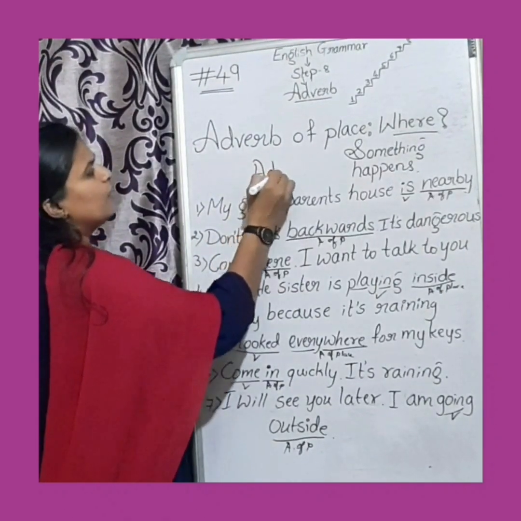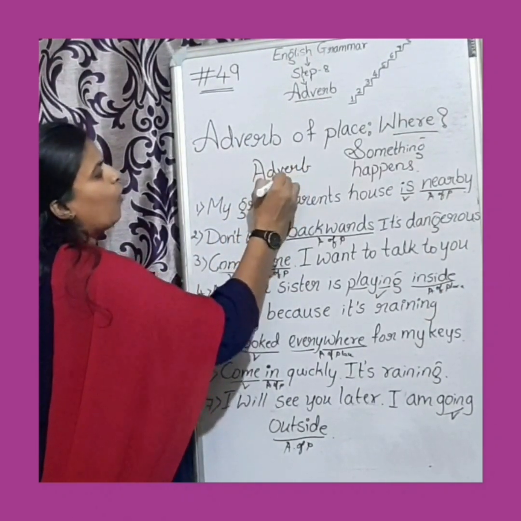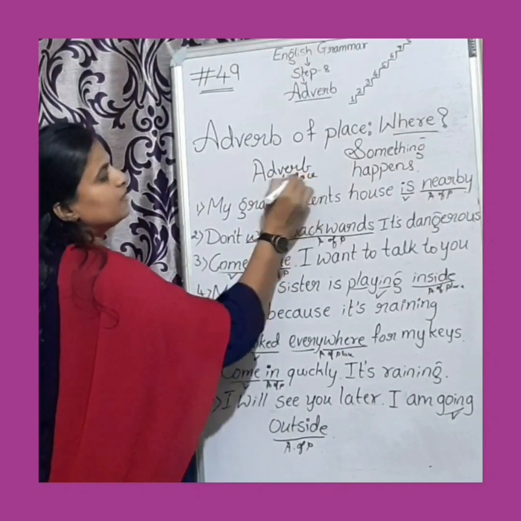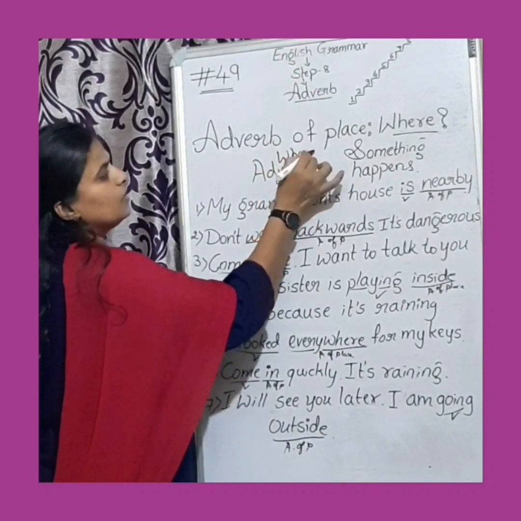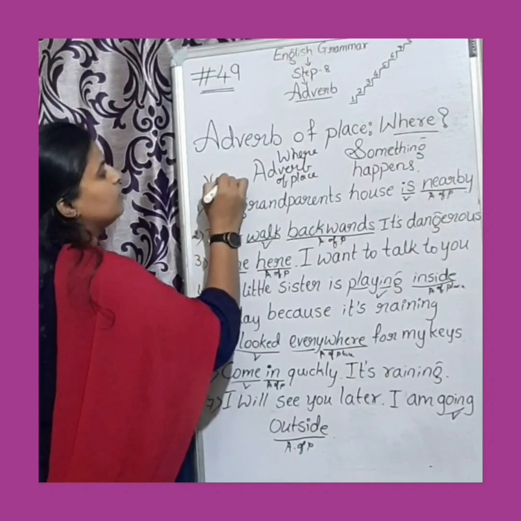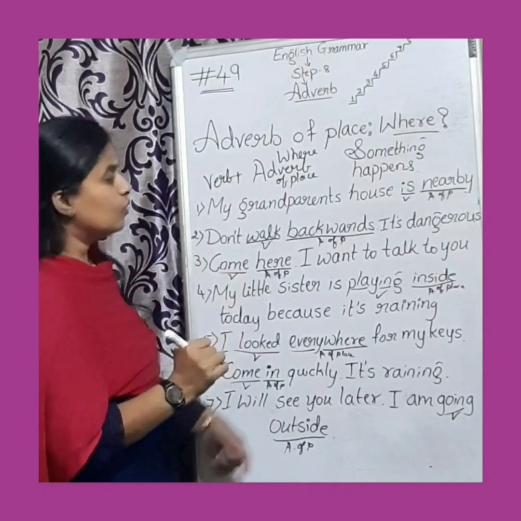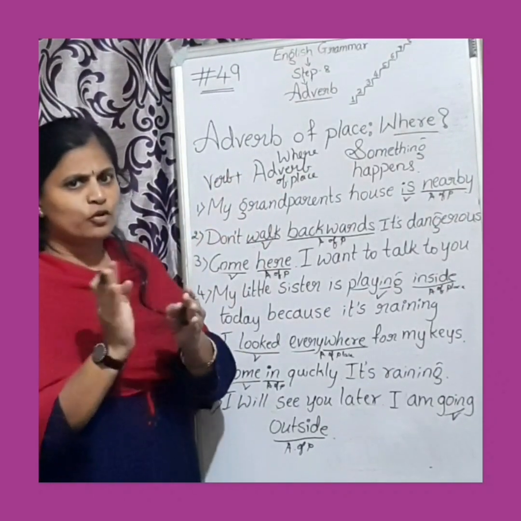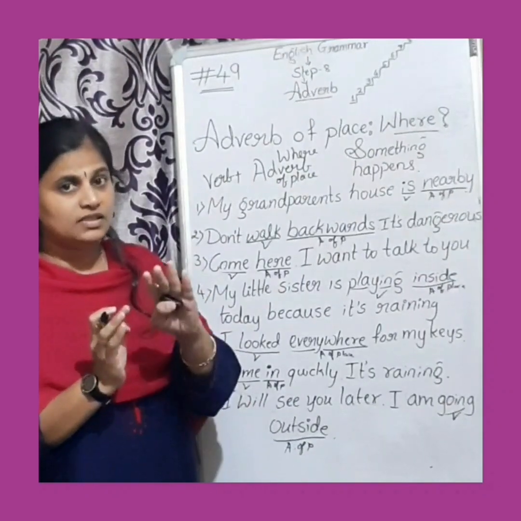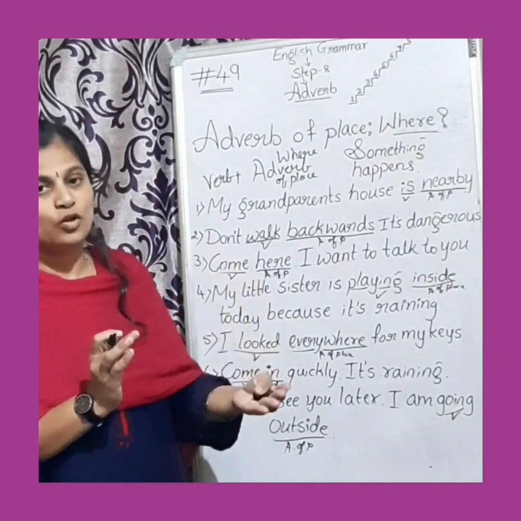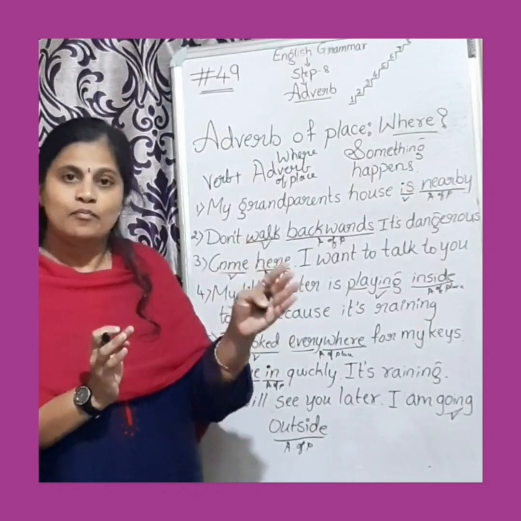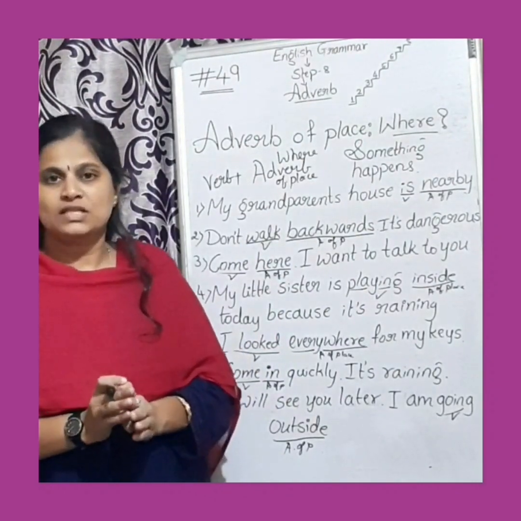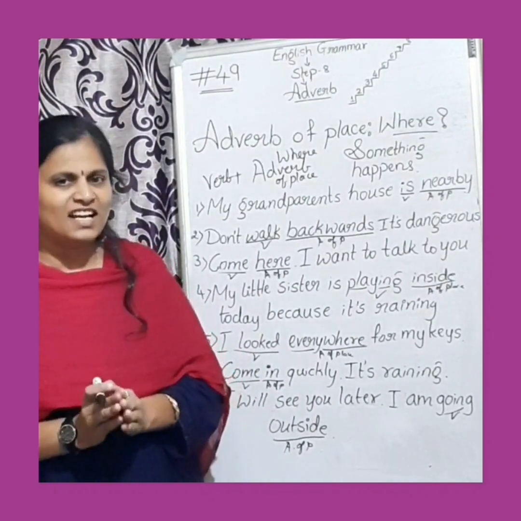So by looking at all these we can say that these are all adverbs of place. Adverb of place, that is where, is followed by a verb. So how to recognize? It will always be followed by a verb, and after this adverb of place there will not be any noun or pronoun. Hope the concept of adverb of place is clear now.